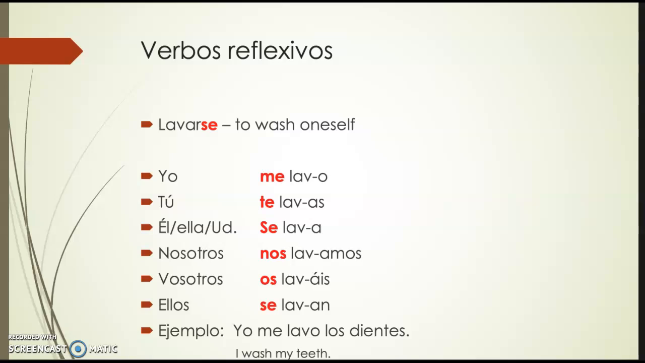Ejemplo. Yo me lavo los dientes. I brush my teeth. One thing you should notice is that my is already included in me, so you cannot use mis dientes. You have to use los dientes. You use the regular definite articles.